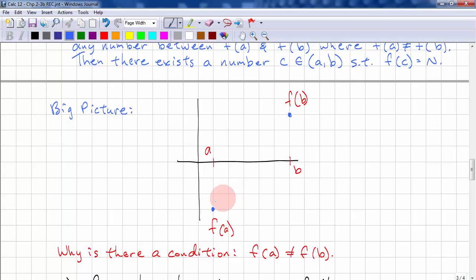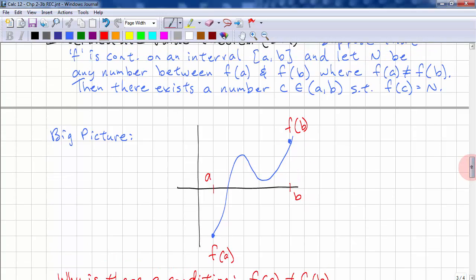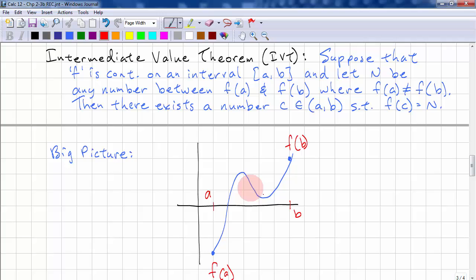Now, this function can take on some hills and valleys, doesn't really matter. We can try to make it as complicated as we want. It has to be continuous. Okay, that means we can't have any gaps in here. The theorem says it's continuous. Now, n can be any number between f of a and f of b.